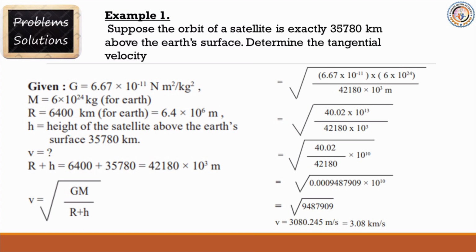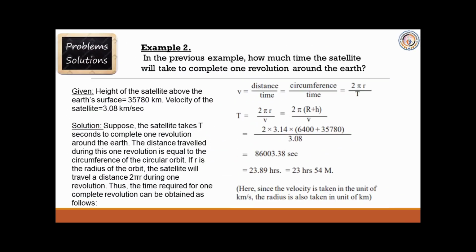0.0009487909 into 10 raised to 10. So here under root 9,487,909. So velocity is equal to 380.245 meter per second, which is equal to 3.08 kilometer per second. Hope it will be understood for you.